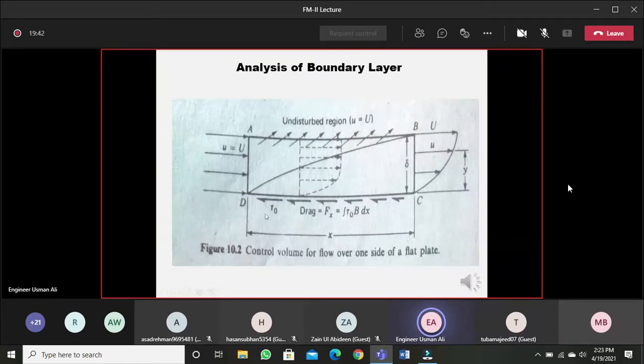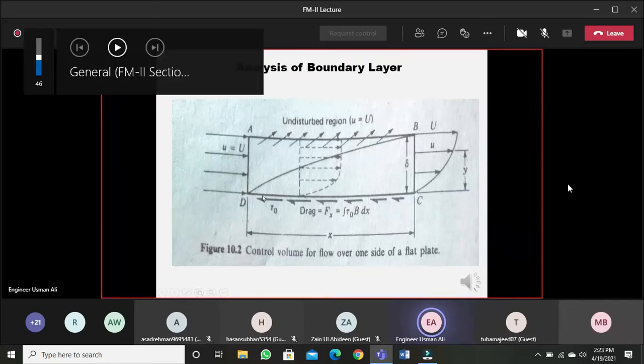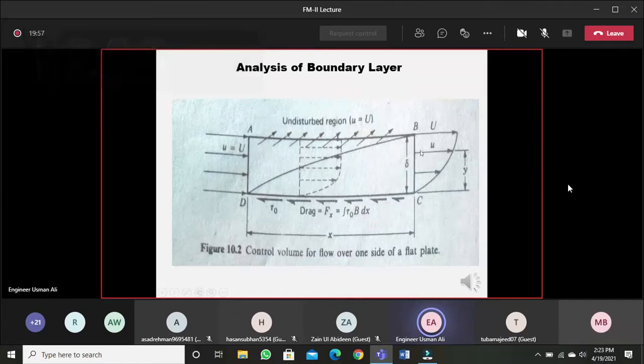We are given a smooth flat plate. Its one side, which is in contact with the fluid, is given. Fluid is moving with undisturbed velocity U, and there is a control volume of the fluid that we have considered. This control volume has height equal to the thickness of the boundary layer delta, and there is a width of the plate as well, and it has three important control surfaces at which the fluid is either entering or leaving.